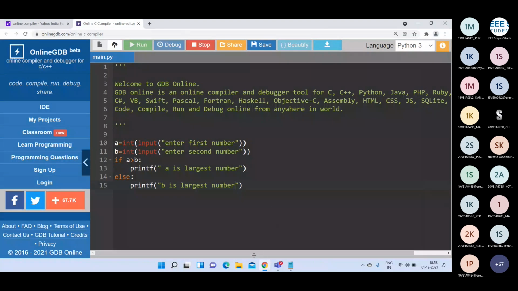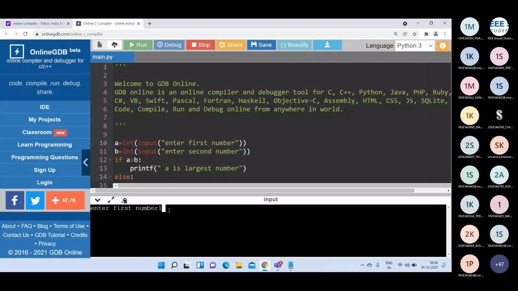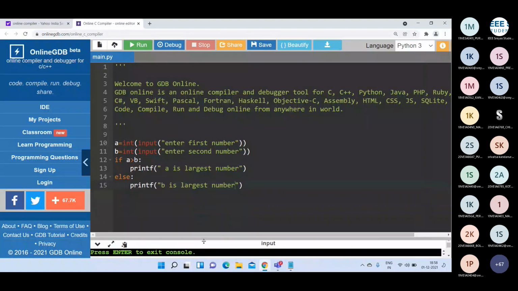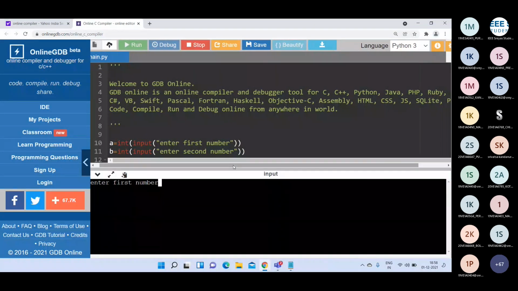When I run this program, it will ask for enter first number. If I give 10, second number 20. Sorry, by mistake I wrote printf here. When I write print, it will ask for first number, second number, and b is the largest number.